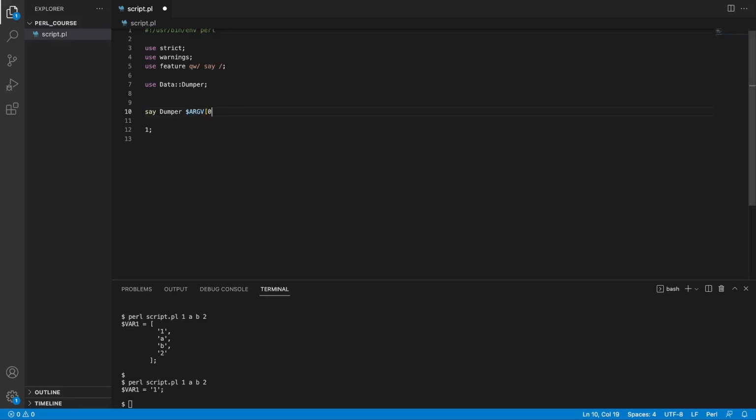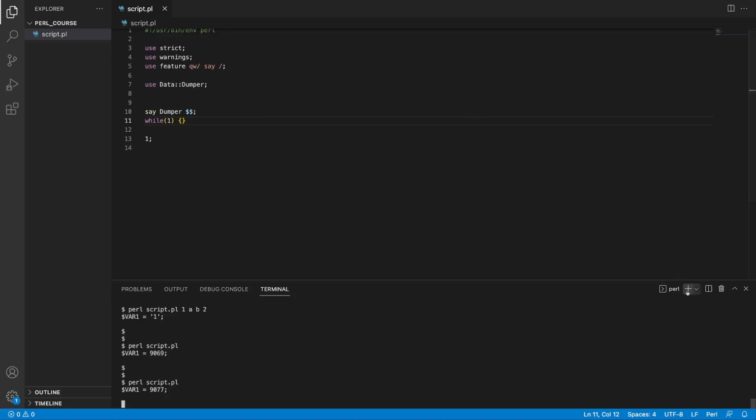Now, another useful thing you might find is using these two $ signs, $$, and what it holds is the actual process ID of the script. So every single time you run a process on your system, it gets assigned a process ID. If you're doing some sysadmin tasks, or you want to see if your script is running, you can always check the process ID. Now, how can we know that this process ID is actually true, what was printed? Let's introduce an infinite loop. So if I say while 1, do nothing. If I run the script, it's going to print the number 9077, which is the current process ID.